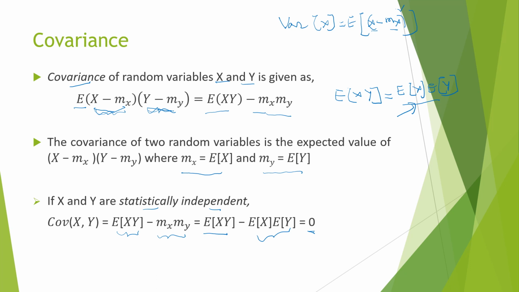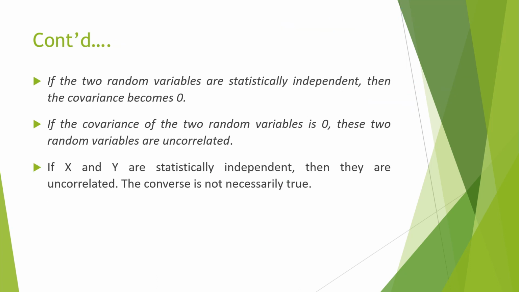This is a very important result. Now we make some observations on covariance. If x and y are statistically independent, then covariance becomes 0. That we have seen. Covariance of xy is equal to 0 if x and y are statistically independent.